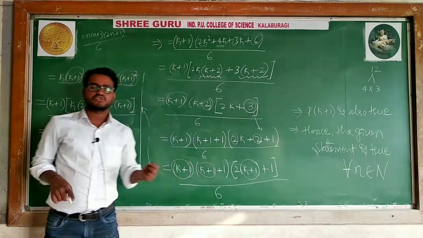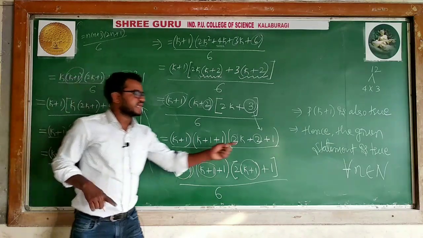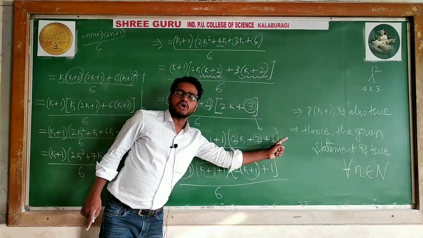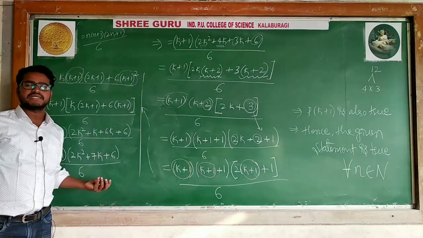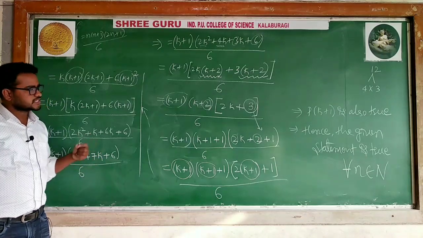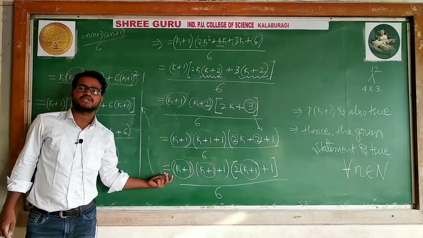Hence the given statement is true for n equal to 1, n equal to k, and n equal to k plus 1. For that reason I can say the given statement is true for all natural numbers. The problem is a little bit lengthy, but it is not difficult. It is a procedure you have to follow correctly, and you will get the required result.